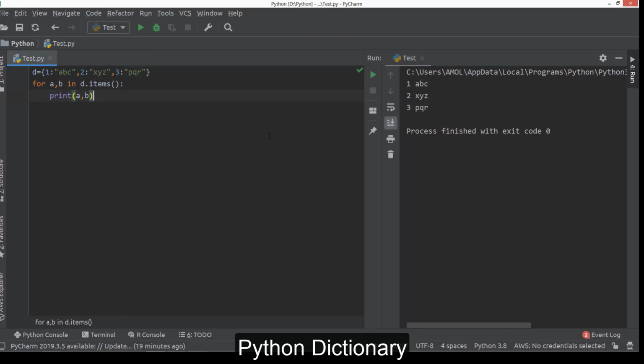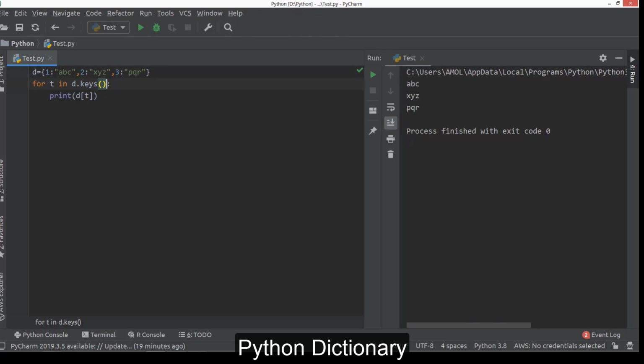Okay, so either you can traverse like this by calling this items function and accessing a, b separately, or otherwise you can traverse using a simple loop like this also. In this case, t will act as a key and d[t] will give you the value. Okay, this is the default keys function, so you can even explicitly call this function also like this and you will get the same result over here.